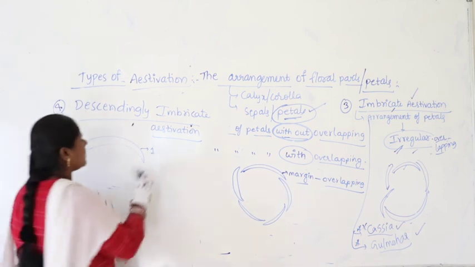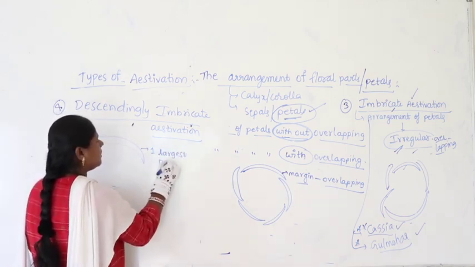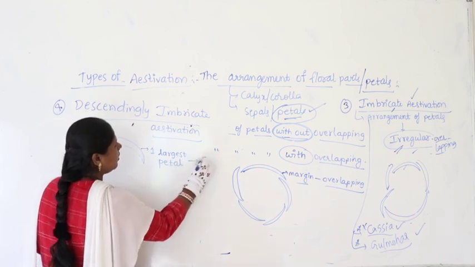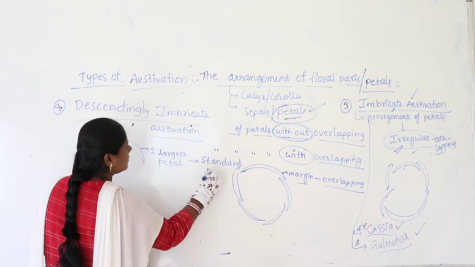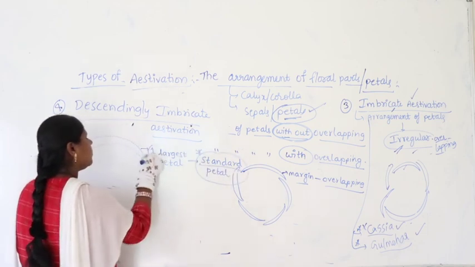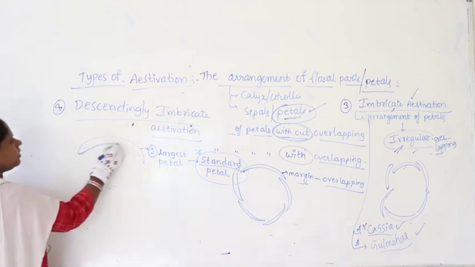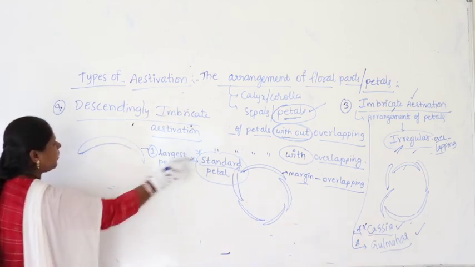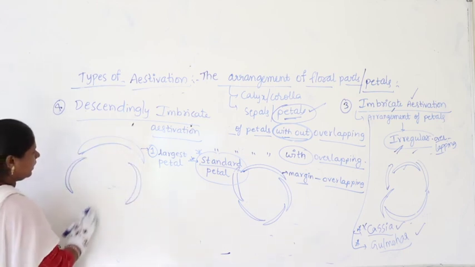So if you look at this case, one largest petal, this largest petal is called the standard petal. Very, very important. Enclosed by this we find two lateral petals.